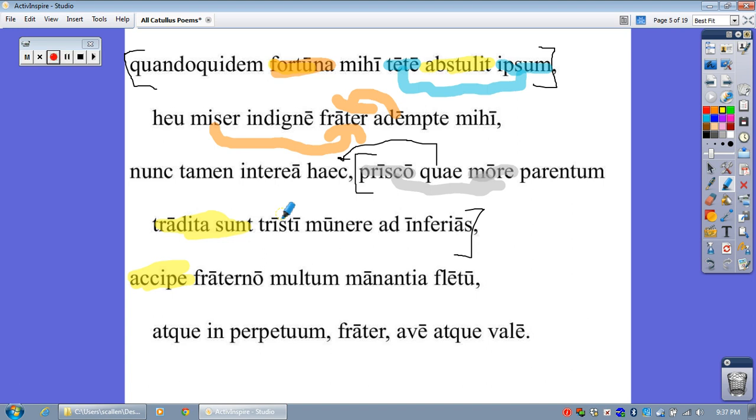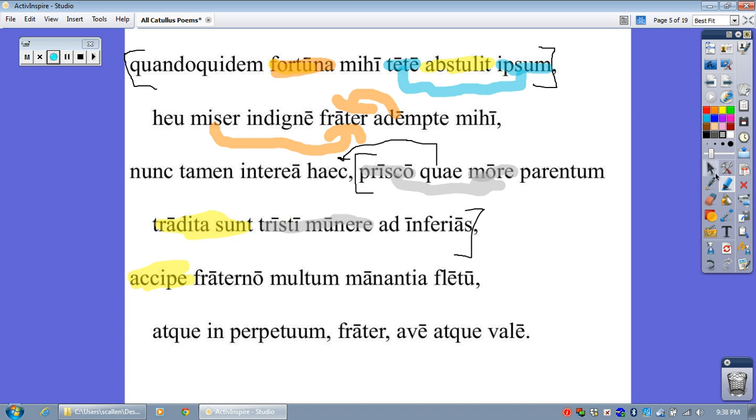Just know that there are some, I'm not going to get into it ever with you because it's too confusing, there are some third declension adjectives, and nouns for that matter, that end in the letter I in the ablative singular as opposed to E. Tristis is one of them, and you'll get really good about recognizing them. So both of these words are ablative, so I'll mark those, our trusty ablative color here.